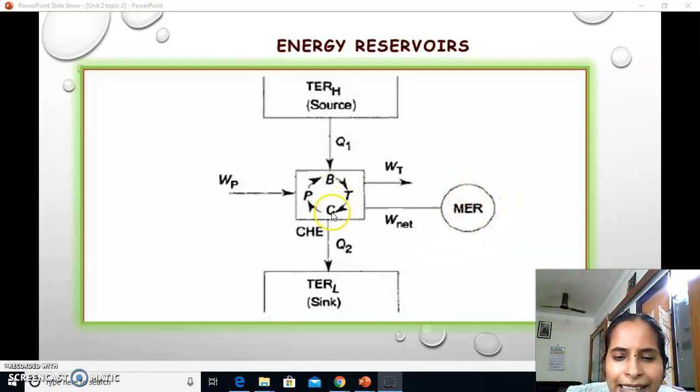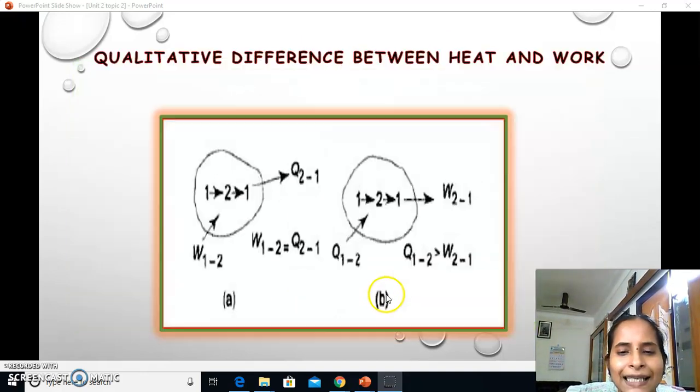And again the condenser is making the steam to water, and that water is pumped to the boiler again, where for this pump we are supplying the work energy. Okay, so here WP is taking the sign of negative, and WT is positive, Q1 is positive, Q2 is negative, and the heat which is rejected by the condenser directly reaches the thermal energy reservoir at the lower temperature, which is called a sink.